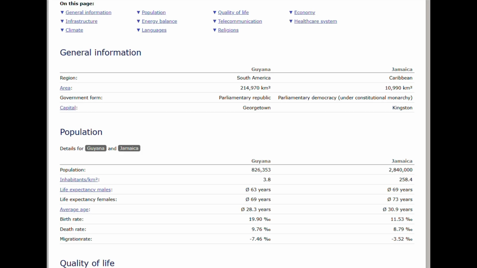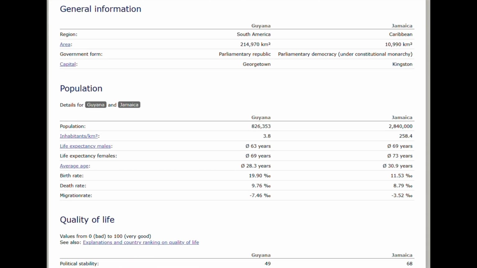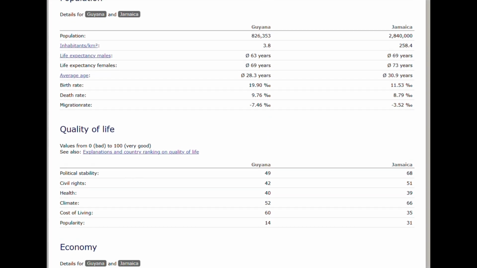And the death rate a bit higher as well in Guyana than Jamaica, though it's not much of a difference. And looking at the migration rate, it's definitely a bit worse in Guyana than Jamaica, but both are in the negatives.